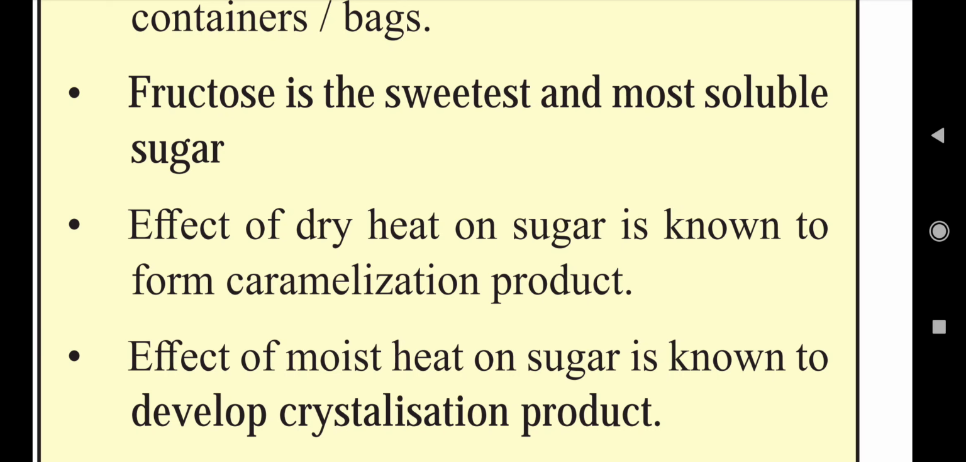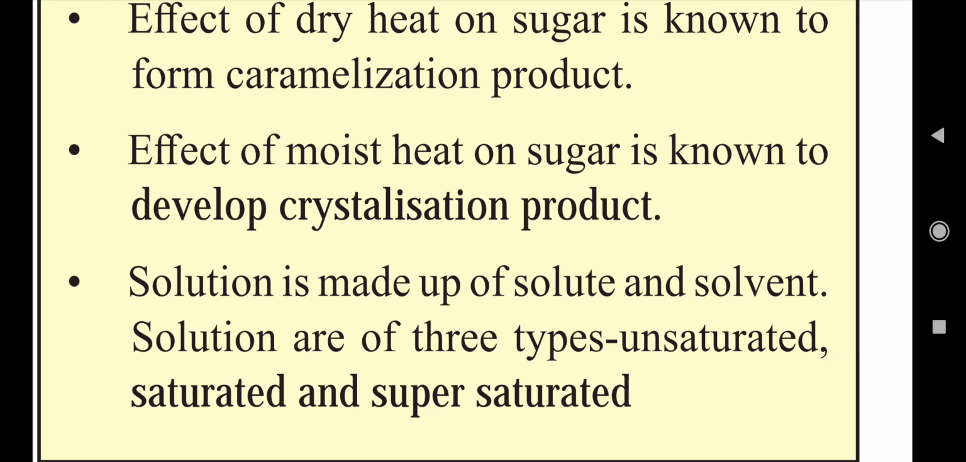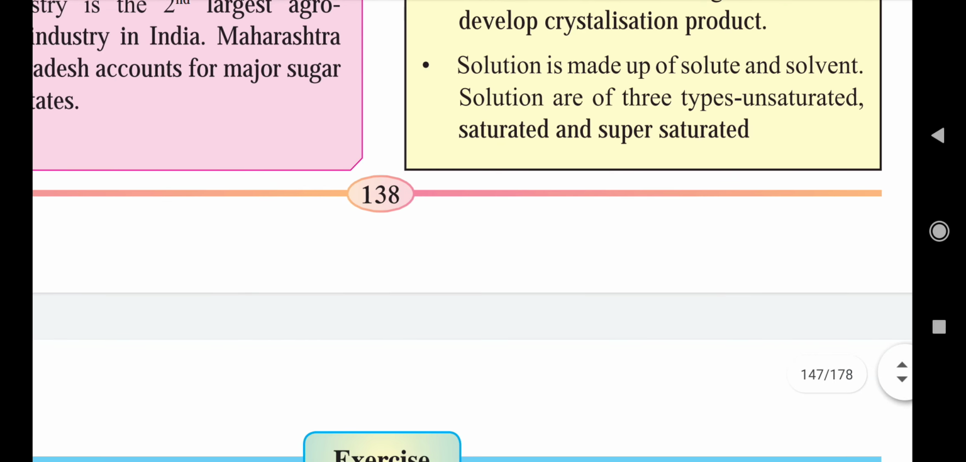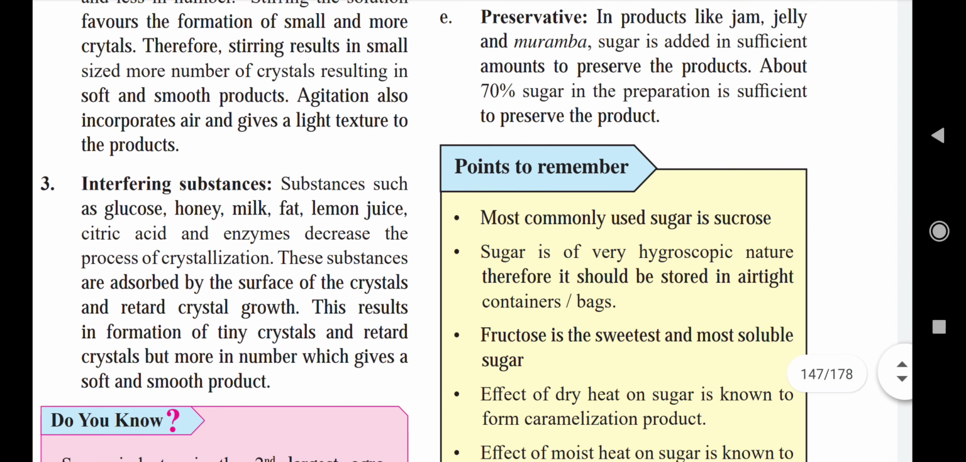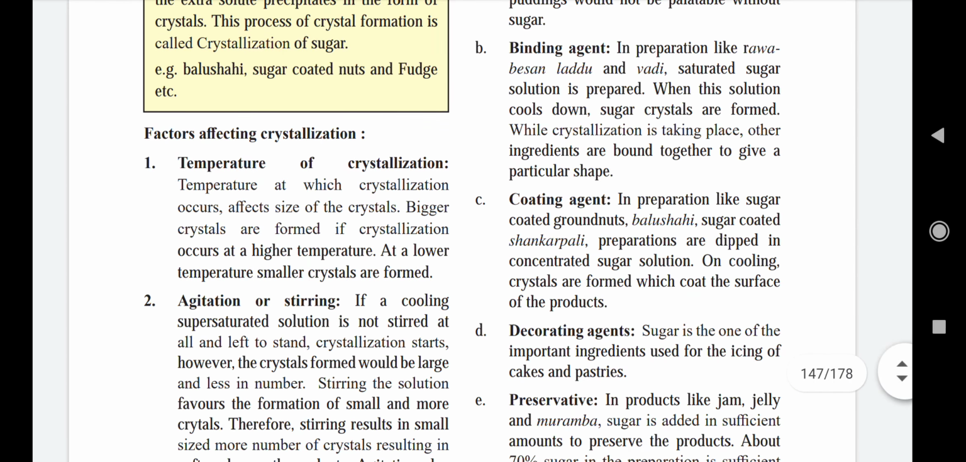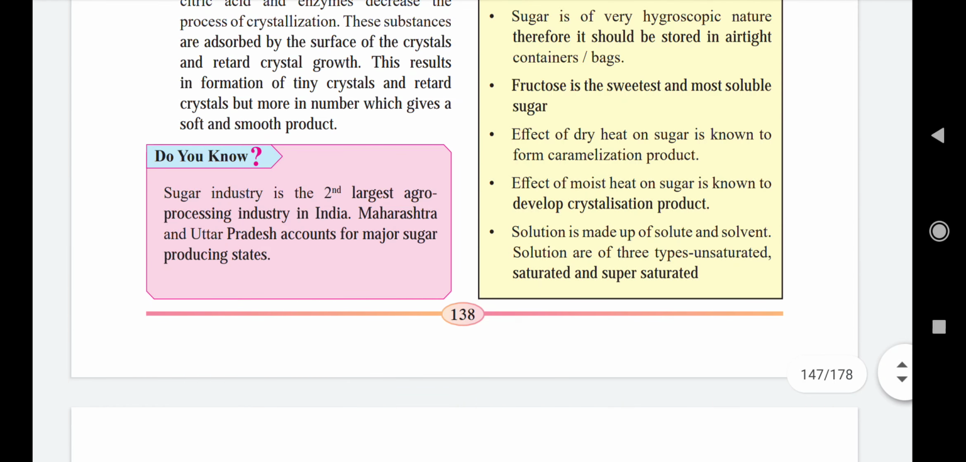Next point, the effect of dry heat on sugar is known to form a caramelization product, and the effect of moist heat on sugar is the development of a crystallized product of sugar. A solution is made up of solute and solvent. Solutions are of three types: unsaturated, saturated and supersaturated solutions. So this is all about sugars and their products. That is the 13th chapter from your textbook.